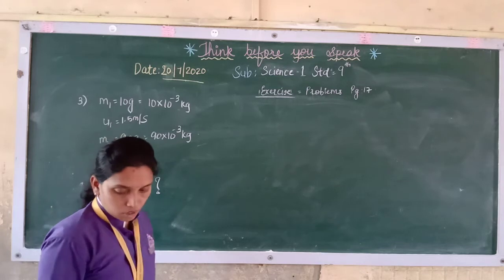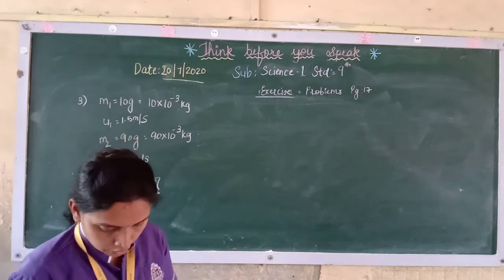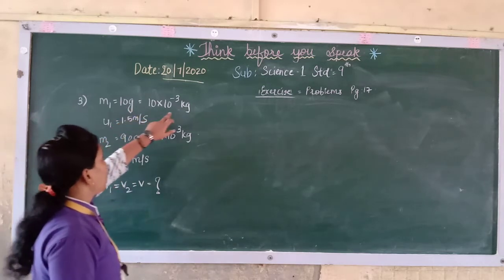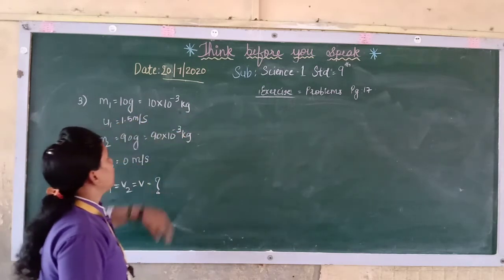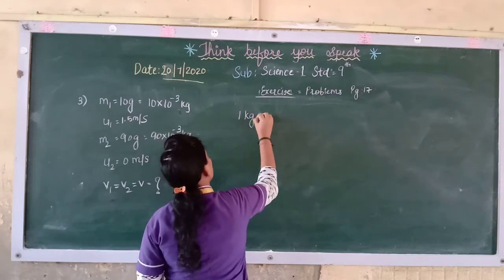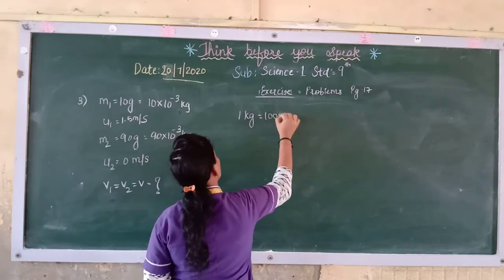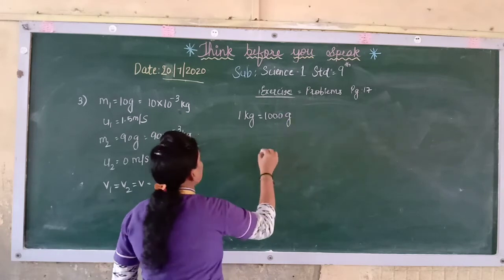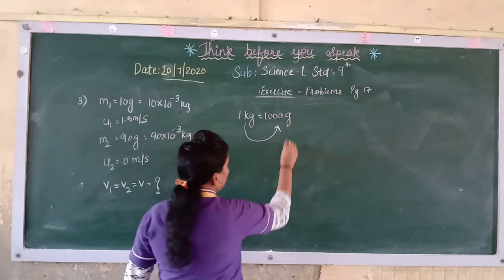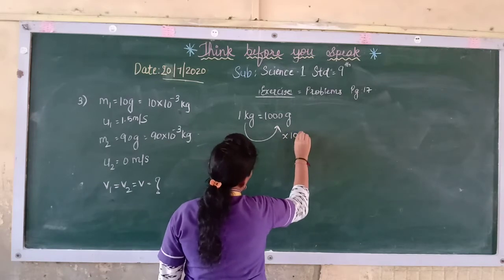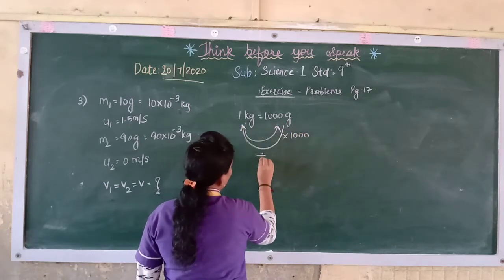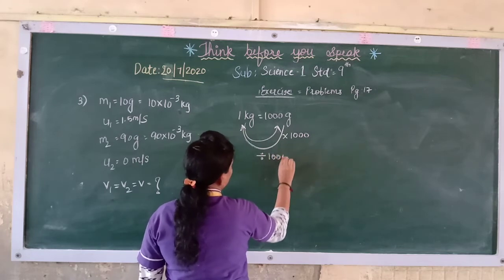That we want to find out. Now, if you see the question over here, the bullet of mass 10 grams. Now grams we have to convert in kg. Now see, 1 kg is equal to 1000 grams. So if you are going from kg to gram, you will multiply by 1000, and if you are going from gram to kg, you have to divide by 1000.